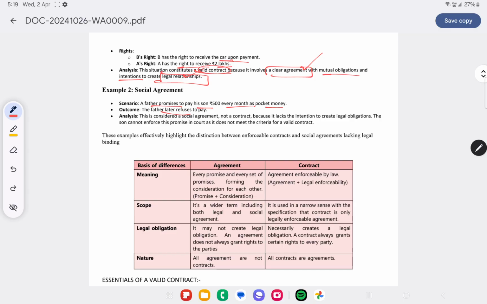Outcome: father refuses to pay. This is considered a social agreement, not a contract, because it lacks the intention to create legal obligation. Son cannot enforce his promise in court as it does not meet the criteria for a valid contract.